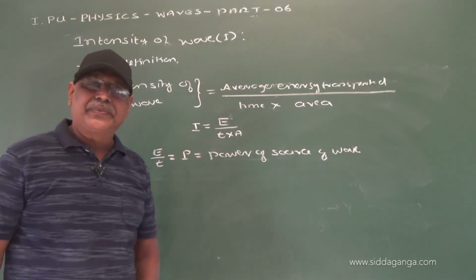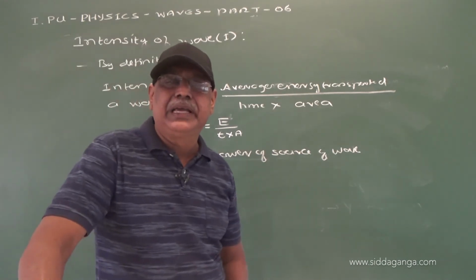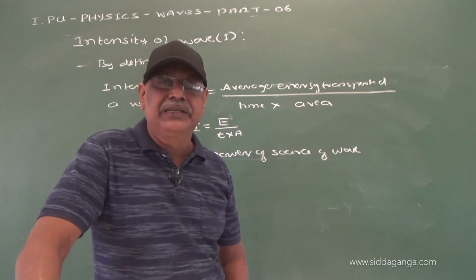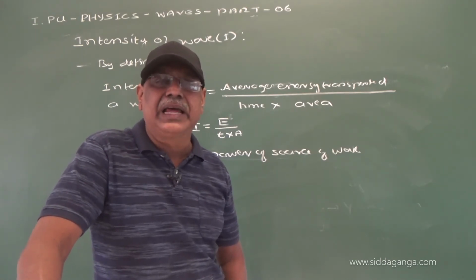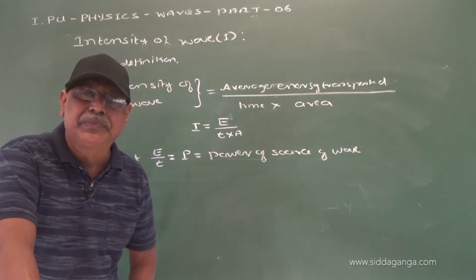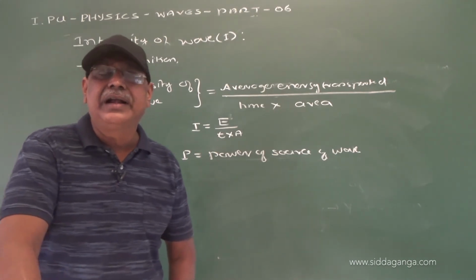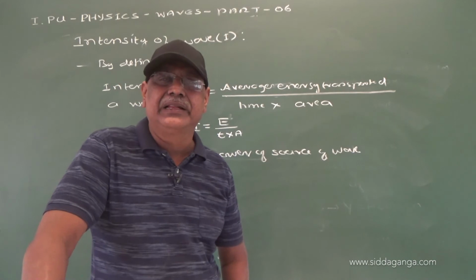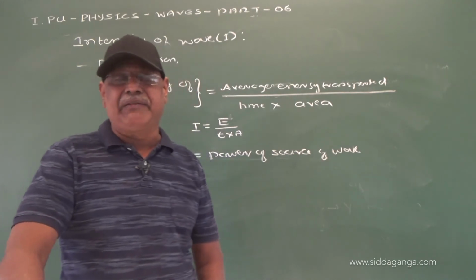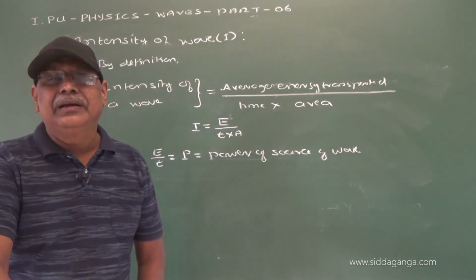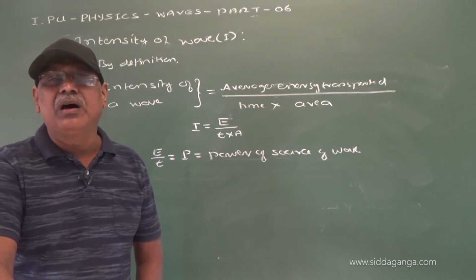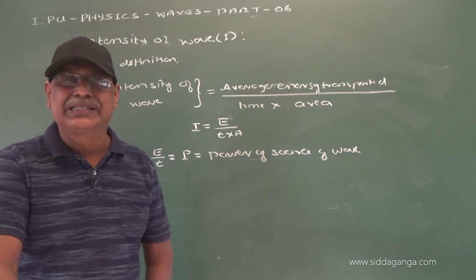So when I say that the power of a bulb is 60 watt, that means it emits 60 joule of light energy per second. What about a 100 watt lamp? It emits 100 joule of light energy per second. When I say a speaker of 50 watt, that speaker emits 50 joule of sound energy per second.